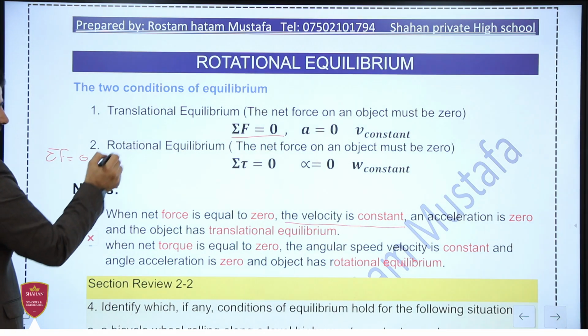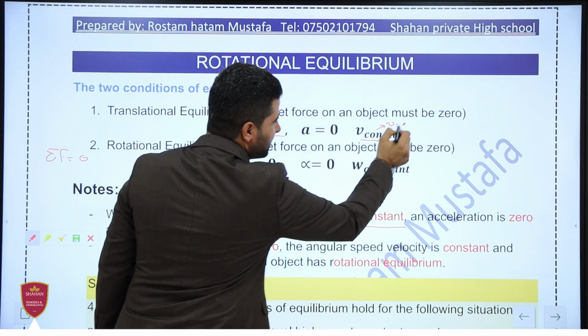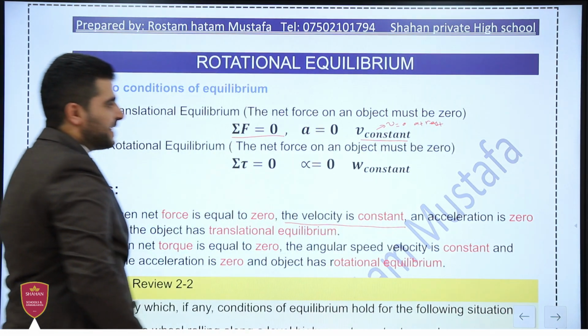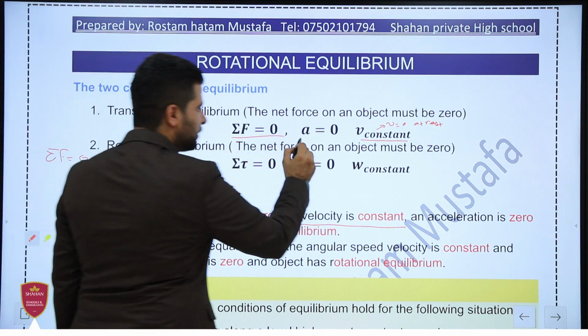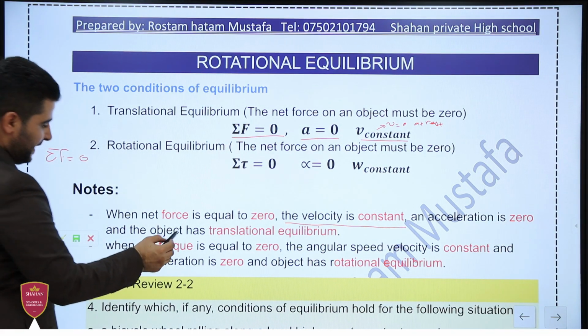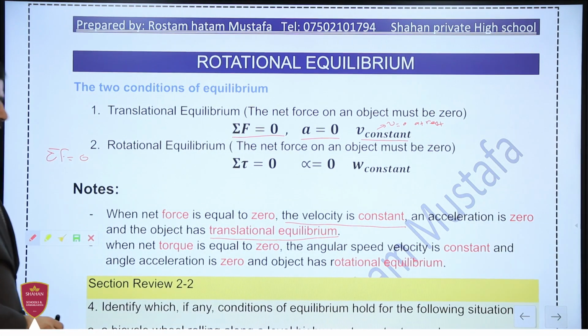If v is constant, or v equals 0, meaning at rest, then the acceleration of the object is equal to 0. Then the object has translational equilibrium.